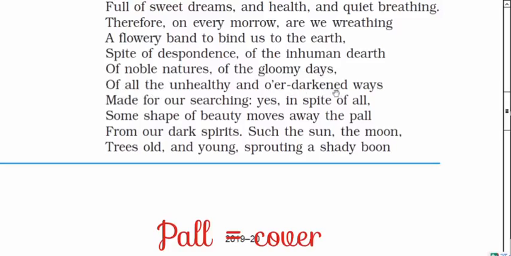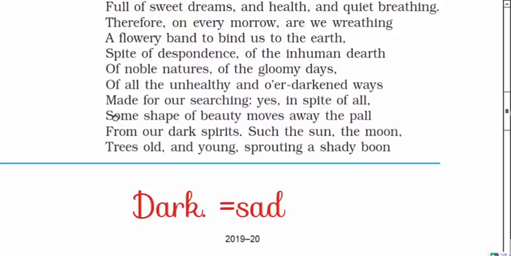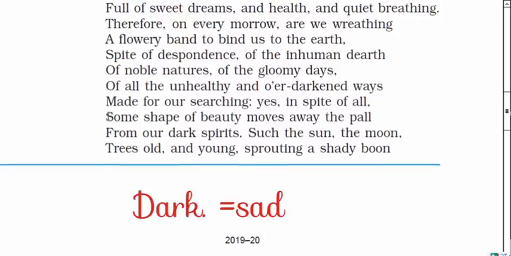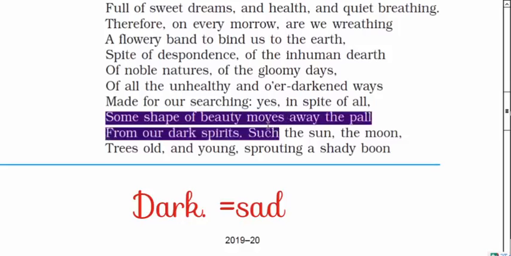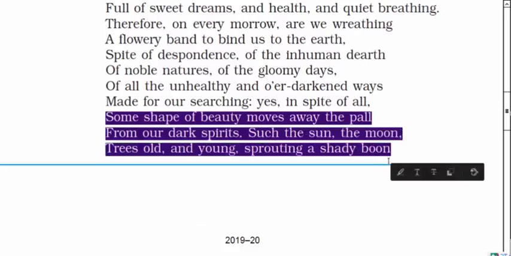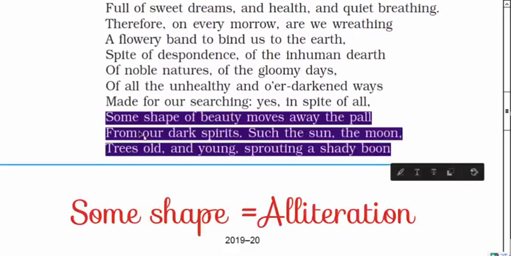According to the poet, these are the sun, moon, tree, flowers, and river. What are they? They are the beautiful things. They are spreading shadow boon for a simple seed. Nature, like the sun, moon, trees, is beautiful. They can be a boon, they can be a blessing of God, for a simple seed.